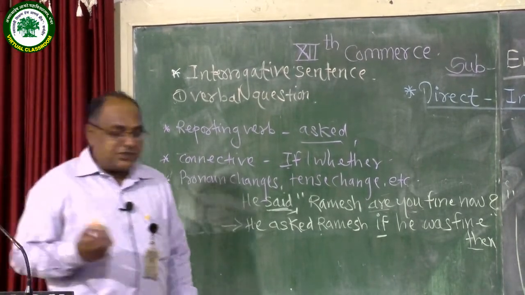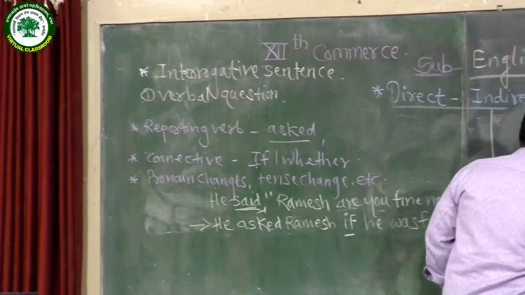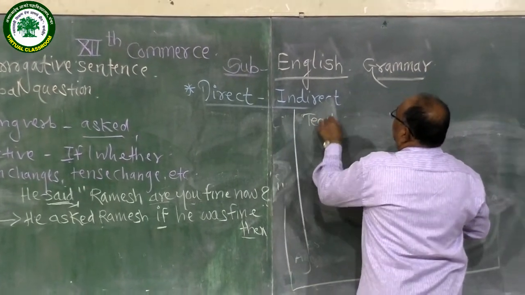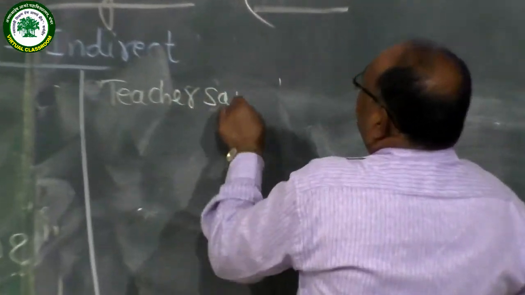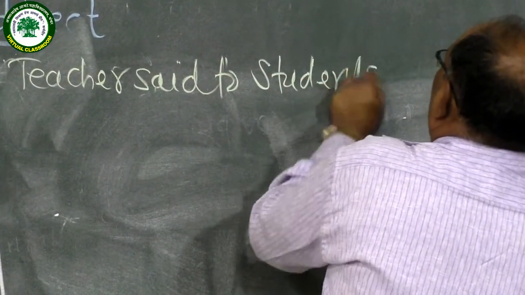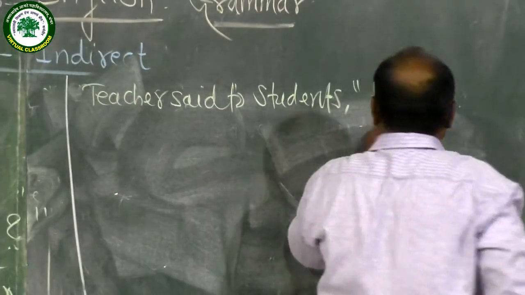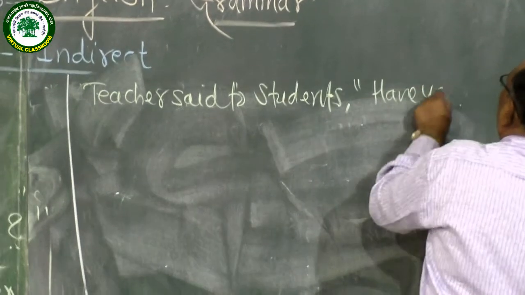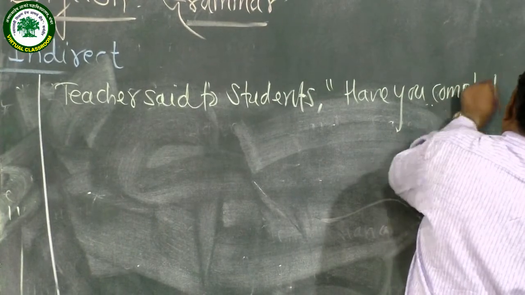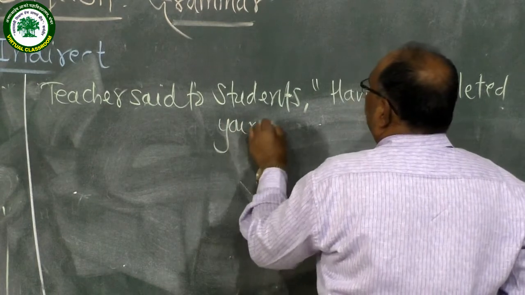Teacher said to students, have you completed your homework?